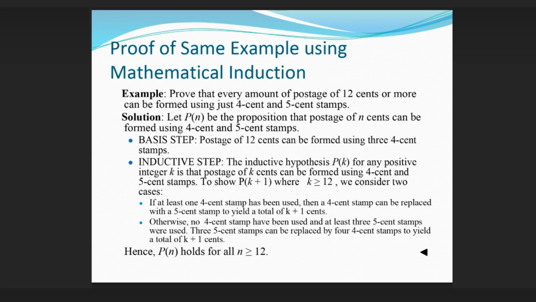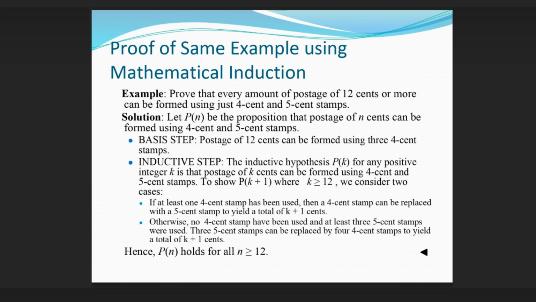Proof of the same example using mathematical induction. Prove that every amount of postage of 12 cents or more can be formed using just 4-cent and 5-cent stamps. Solution. Let Pn be the proposition that postage of n cents can be formed using 4-cent and 5-cent stamps. Basis step. Postage of 12 cents can be formed using 3 4-cent stamps. Inductive step. The inductive hypothesis Pk for any positive integer k is that postage of k cents can be formed using 4-cent and 5-cent stamps.